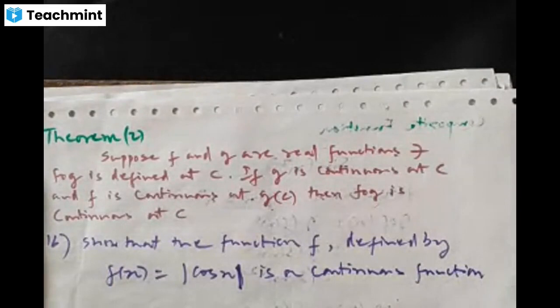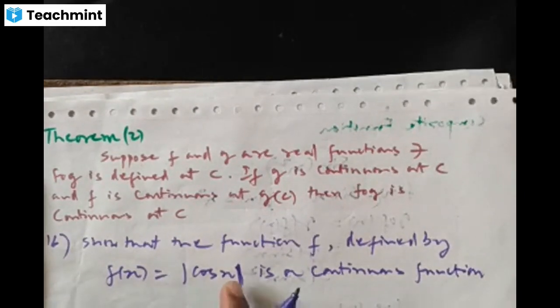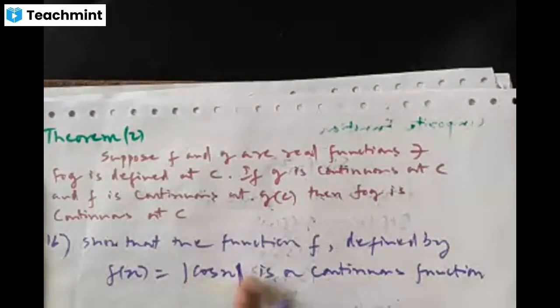We have to show the given function is the composition of two continuous functions. Can you see there are two functions here? One is cos function, another one is modulus function, right?